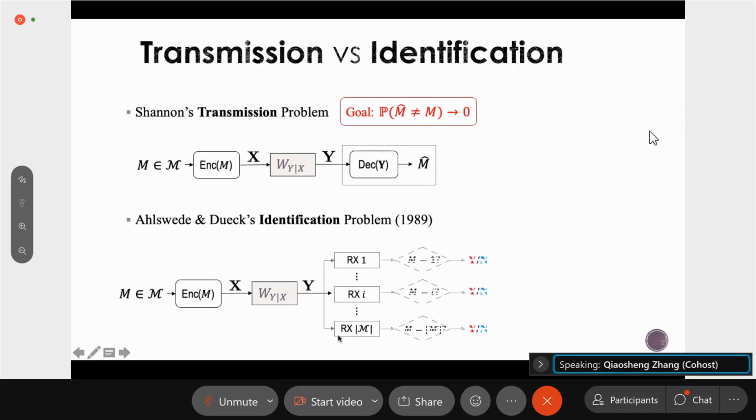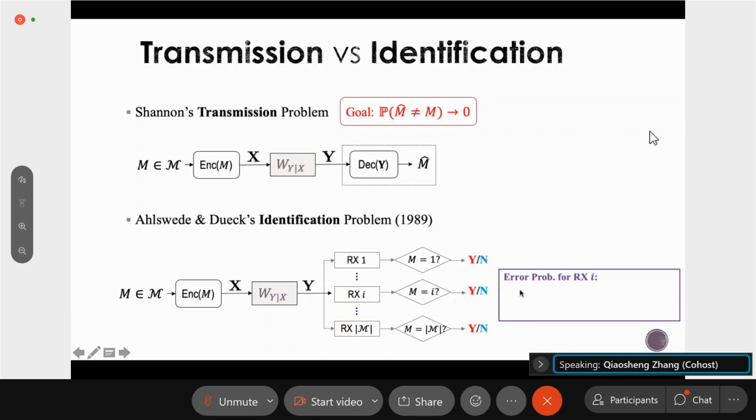Each receiver is asked to answer one question. For example, for the ith receiver, the question is whether the message M equals i. Each receiver should be able to answer their own question correctly, and their answer will be either yes or no.